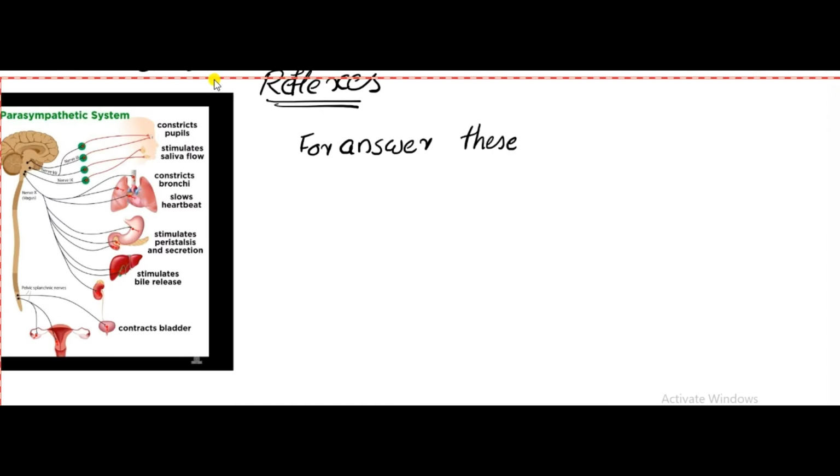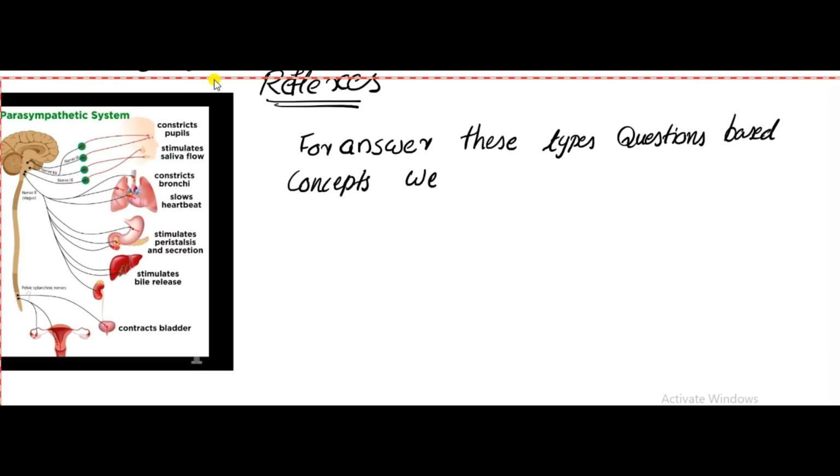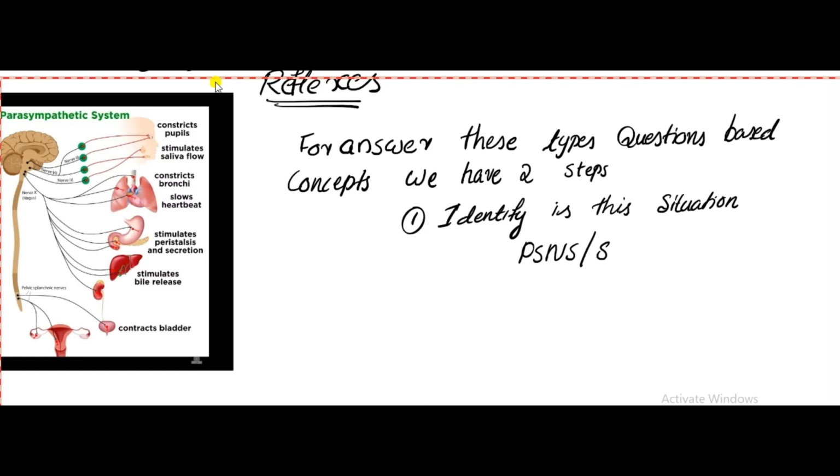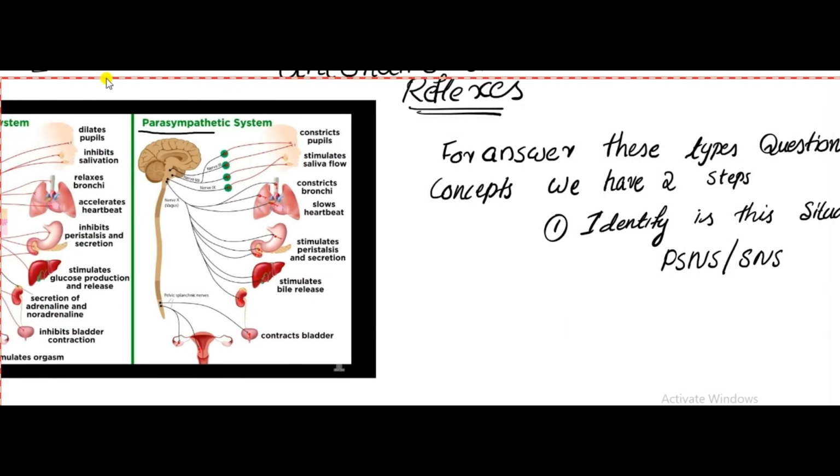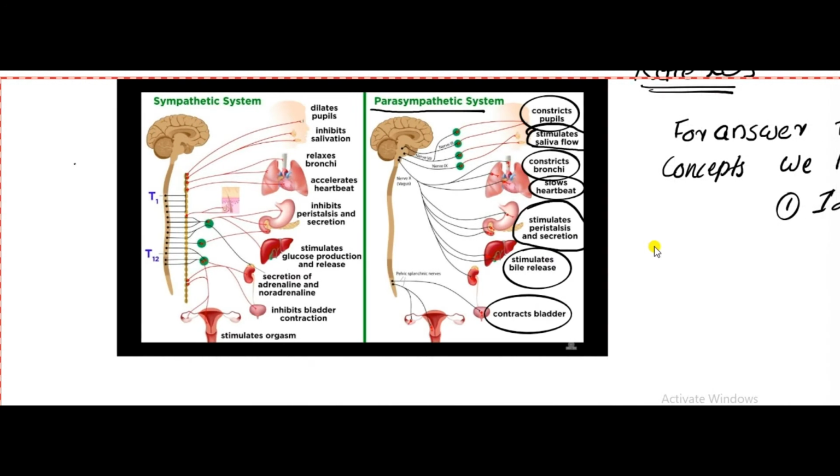To answer these types of questions, the basic concept has two steps. First one, identify whether the situation is parasympathetic nervous system or sympathetic nervous system. In parasympathetic nervous system, we can see these signs, and in sympathetic nervous system, we can see these kinds of signs.